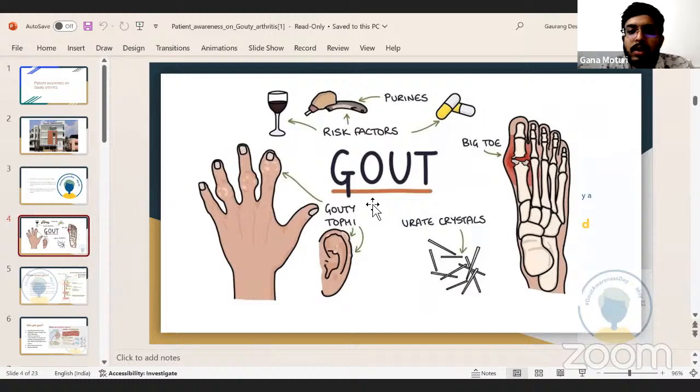So the risk factors for gout, as I've told in the previous slide, are consuming alcohol and consuming red meat, which will cause gout because of the increase in uric acid, leading to deposition of urate crystals. The urate crystals are most commonly deposited in the first metatarsophalangeal joint, which is the big toe, as depicted in the picture. And after chronic repeated attacks of hyperuricemia and gout, we'll be seeing gouty tophi, which are depicted in the image.